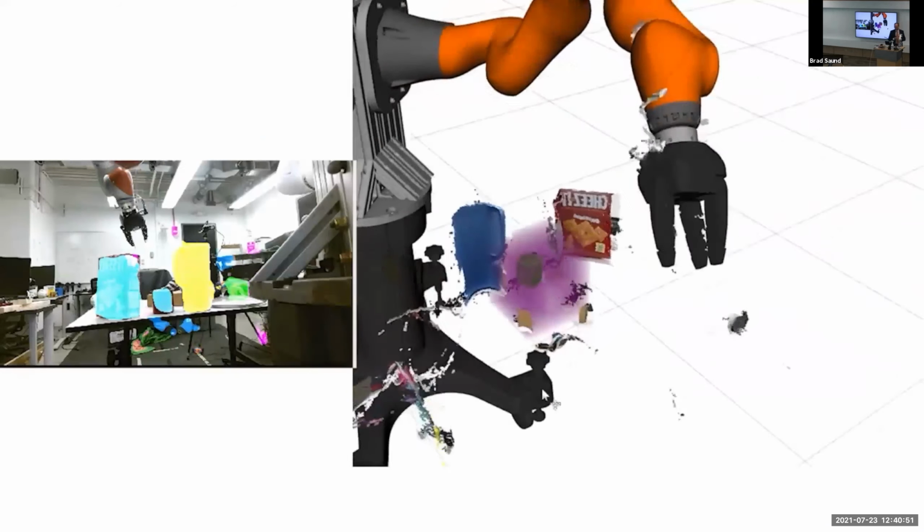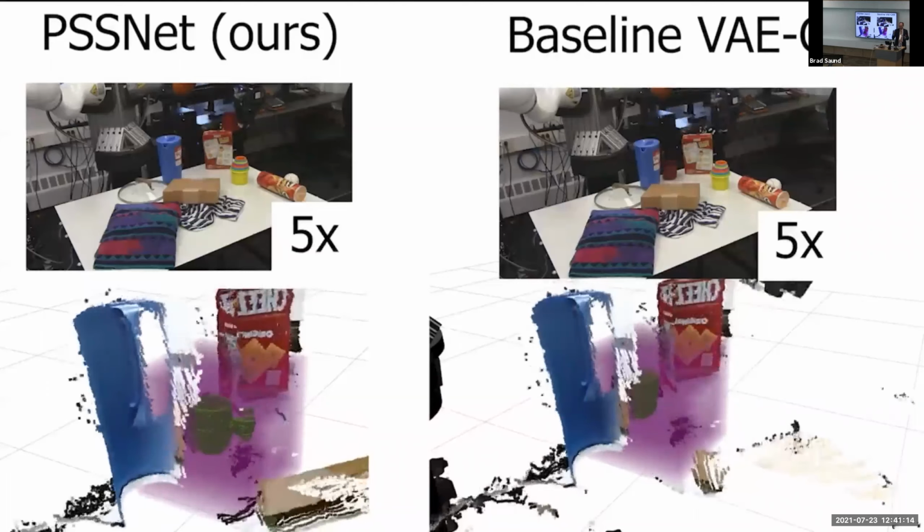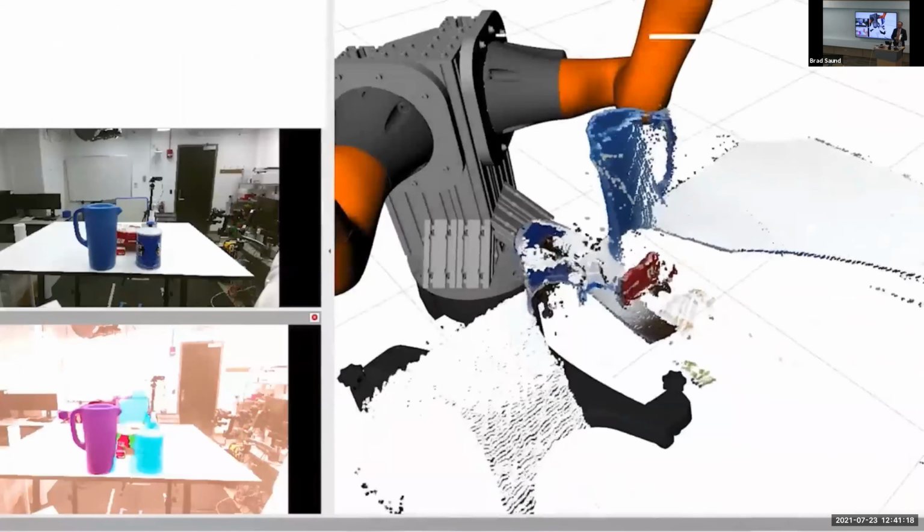So here, the robot sees a mug. Again, we're going to segment the mug from the rest of the world, and we can complete these shapes. Now, it doesn't look as good with real data. With live data, there's more noise. But I can still construct a pretty basic algorithm that tries to detect the handle, and we're going to try to pick up the mug by the handle. In ours, we capture a lot of the diversity, so when you go to grab, we're successful. In the baseline, it had a wrong belief of where the handle was and wasn't able to grab it.